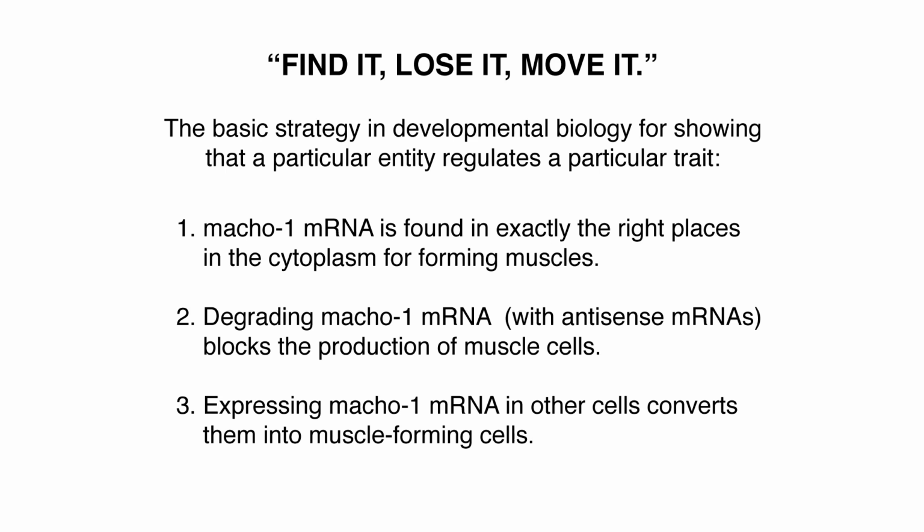Only that one set of blastomeres, the B4.1 blastomeres, had macho-1 RNA. Those were the cells that became muscles. So that's autonomous, sometimes called mosaic specification.